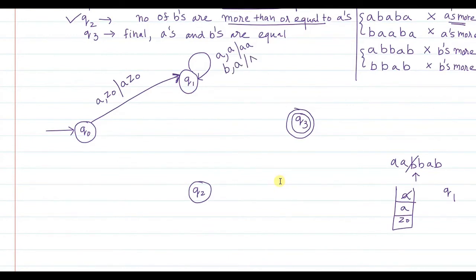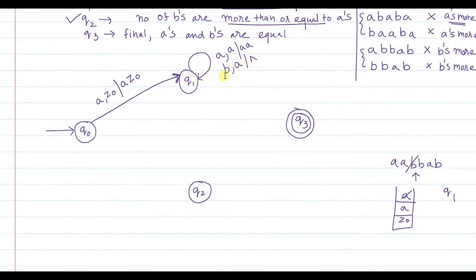You pop that A out. When you go to Q2, you go to state Q2 when the number of B's becomes more than the number of A's. By doing this cancellation, one B has been cancelled with one A that was earlier scanned. Definitely one B was reduced, one A was reduced. So the remaining number of A's might be equal to the number of B's, or A might be greater than the number of B's,